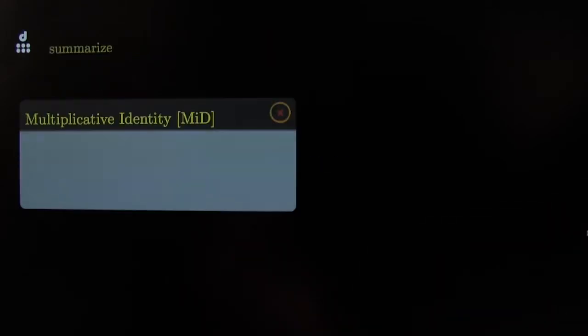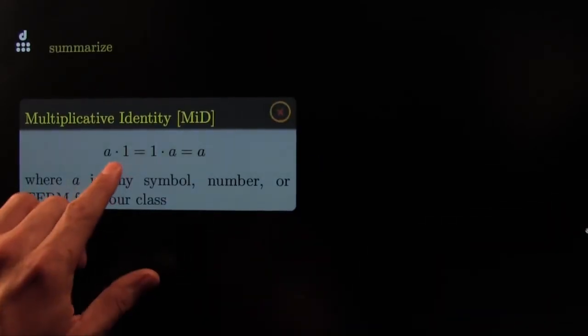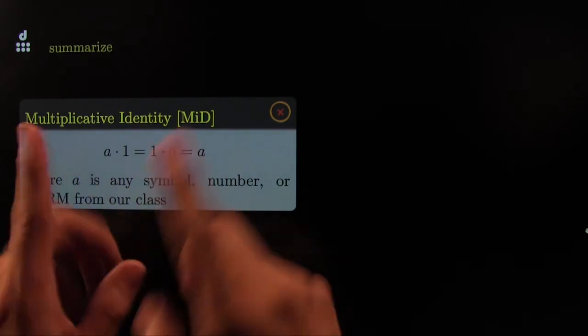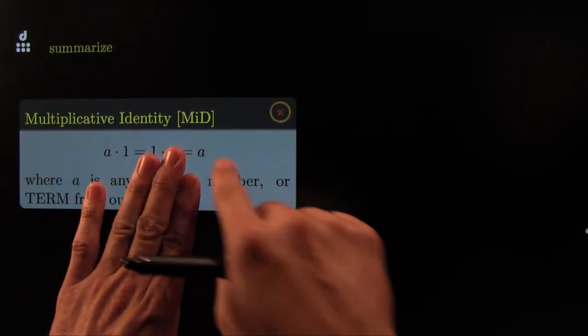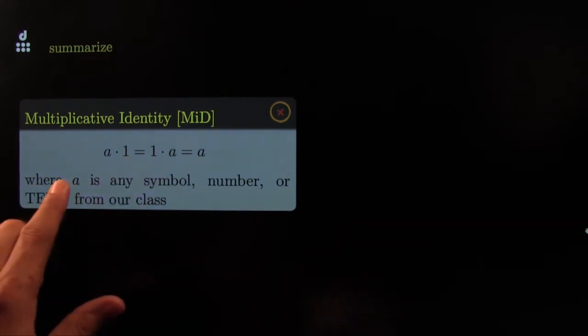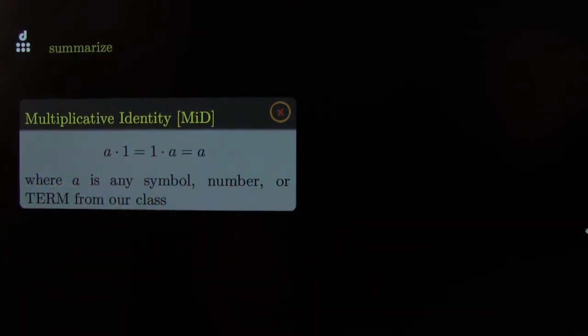Alright, let's summarize that. Multiplicative identity. 1 times anything is the same thing. 1 times A is A. A times 1 is A. Nothing happens when you multiply by 1. A could be any symbol.